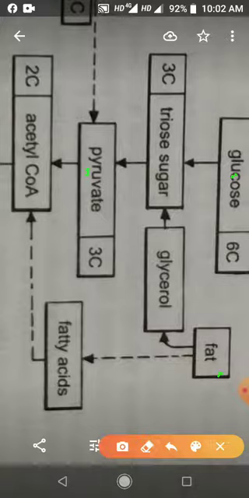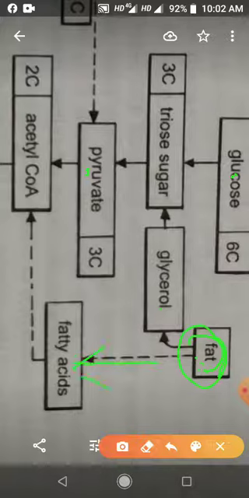But instead of glucose, if fat is used as a respiratory substrate, then this fat cannot enter directly. First there is degradation of fat. Fat is degraded into fatty acid and glycerol. Now fatty acid is converted into acetyl CoA.